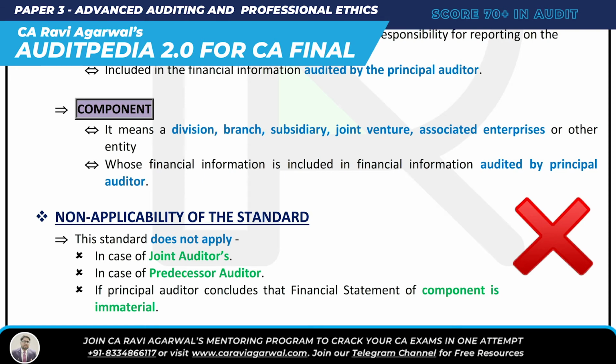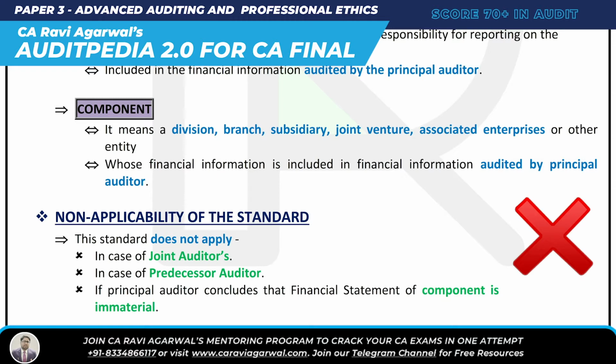Then, where is this standard not applicable? Non-applicability of this standard. This standard does not apply in case of a joint auditor, because in case of joint auditors, SA 299 applies. You know that. It also does not apply in case of a predecessor auditor, and this SA also does not apply if the principal auditor concludes that the financial statement of the component is immaterial.